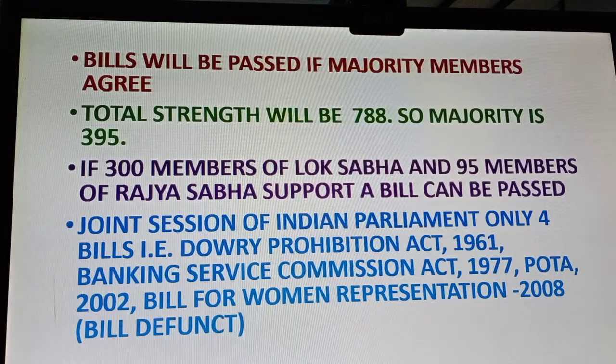Now the ruling party is having around 320 members in Lok Sabha and around 110 members in Rajya Sabha. So they will get 430 if there is a joint sitting. But totally in India, joint sittings were held only 3 times.